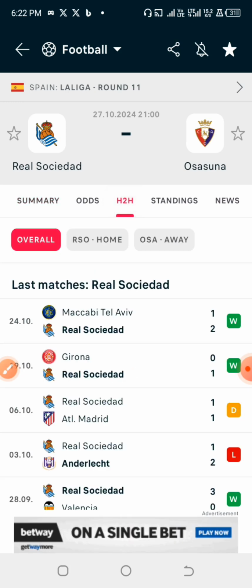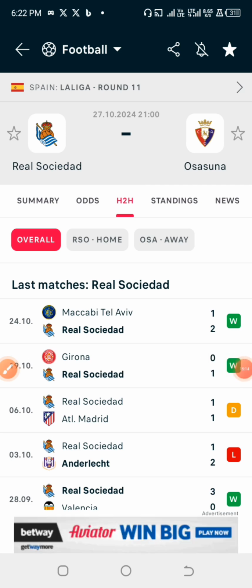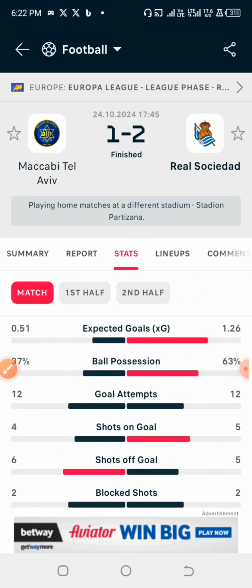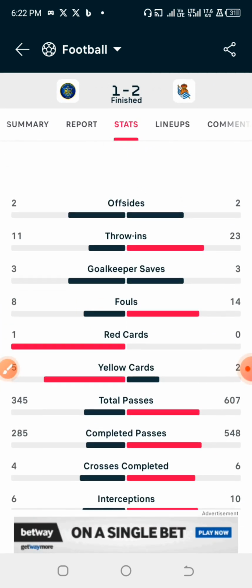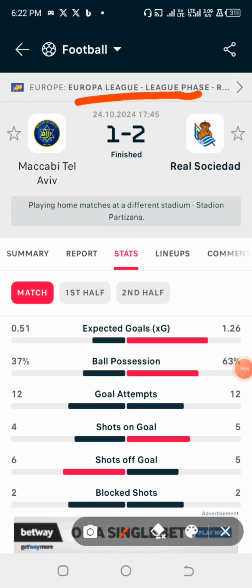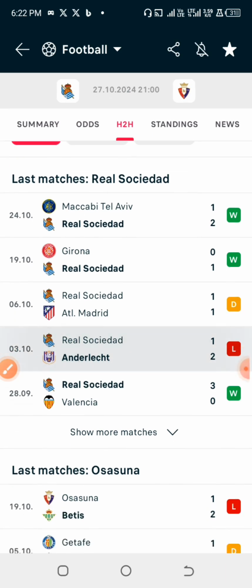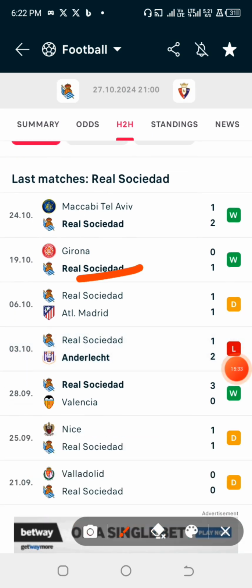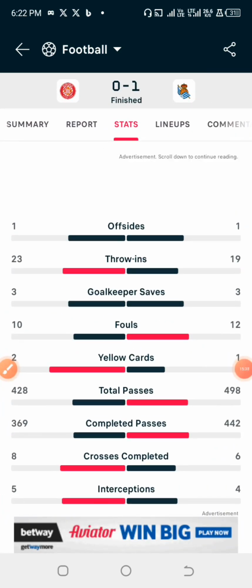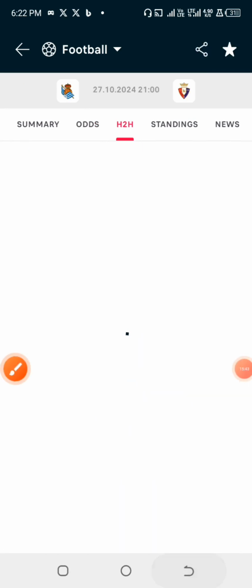Alright, so I'm going to make this quick, and surely we'll be able to follow the game up and see the result of the game tonight. So now let's look at it. This particular game, we are looking at Real Sociedad's last previous games. This is a Europa League game, we are not focusing on this, let's skip this. So we are going for this. Against Girona, in that particular match, Real Sociedad had one yellow card in their game.